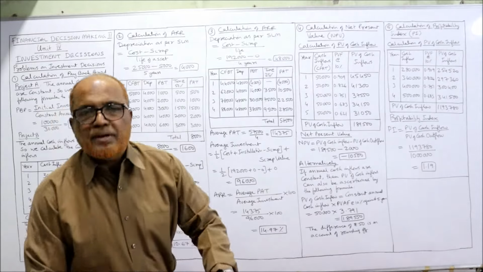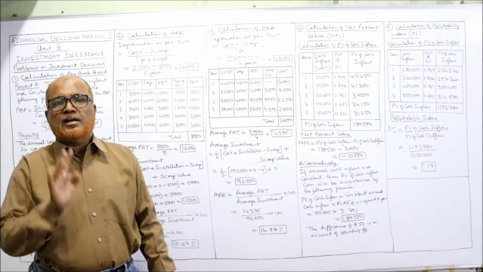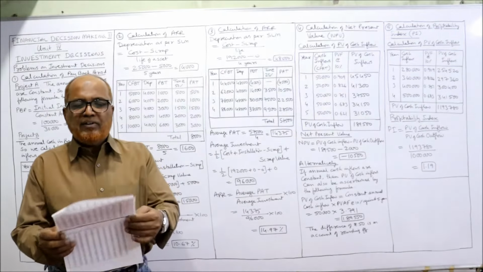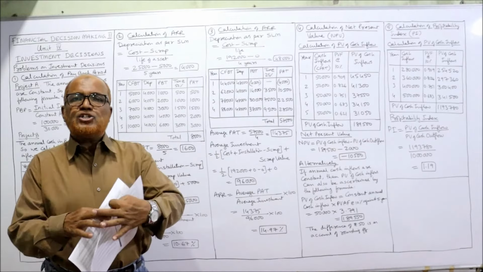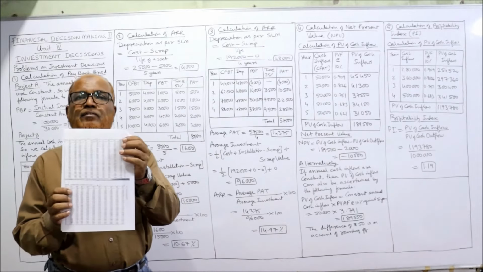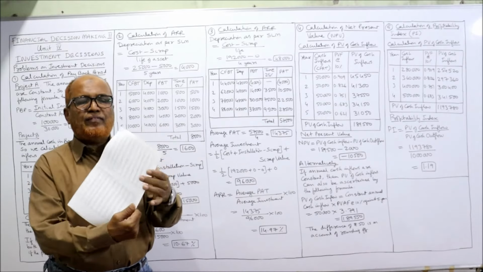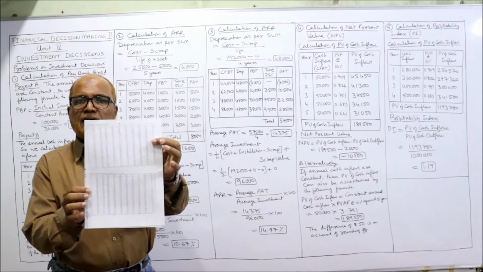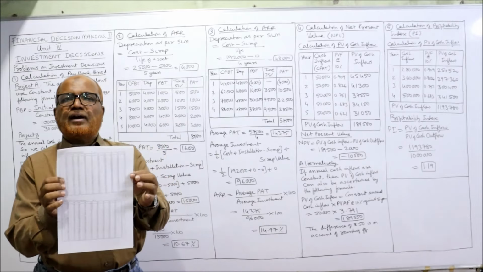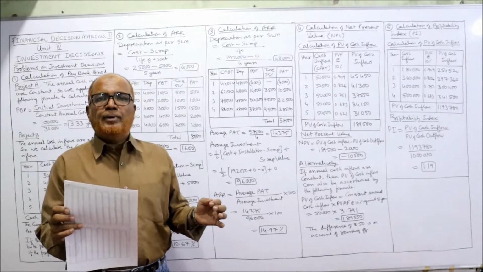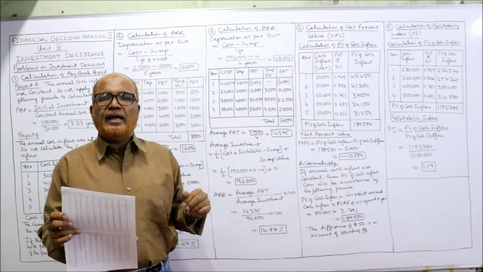So for finding out the present value factor, 2 methods are there. The first method is the PV table. In any textbook, you will find the PV factors table. So always keep this PV factor table ready, right? And by referring to this PV factor table, you will be able to ascertain the value of the PV factor.